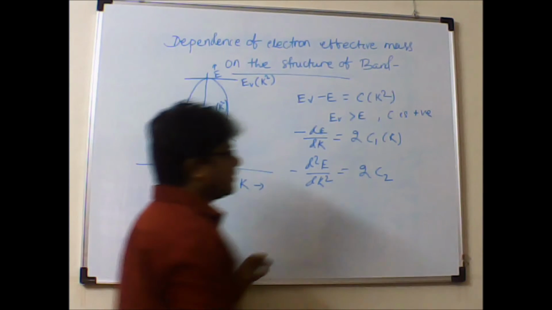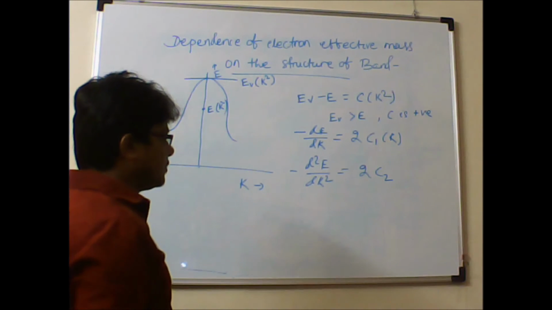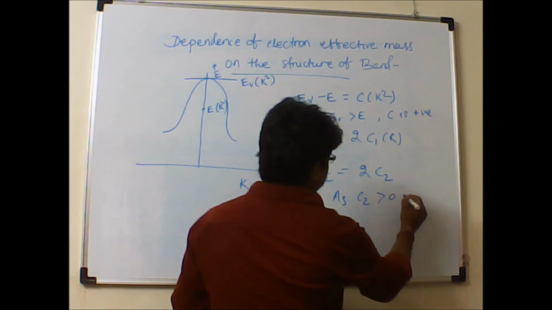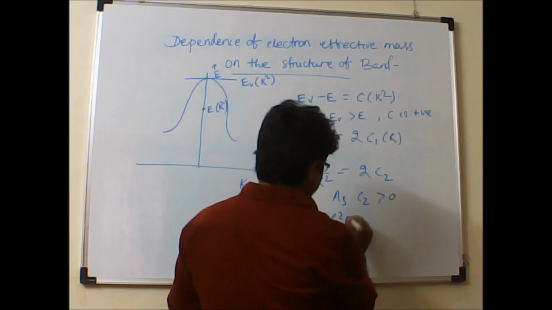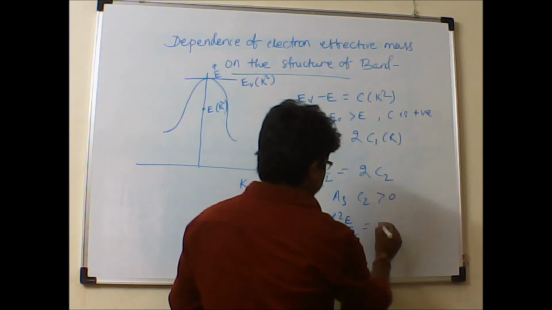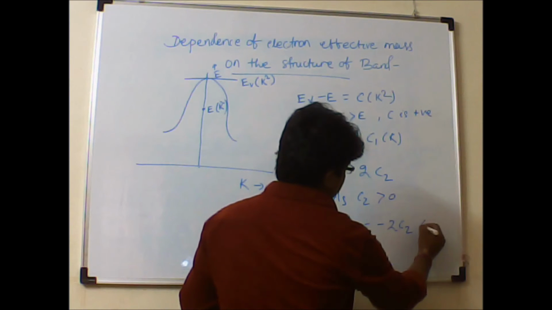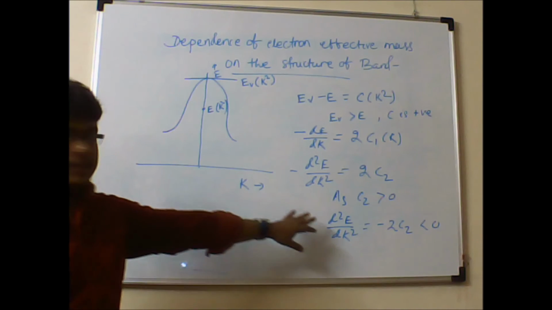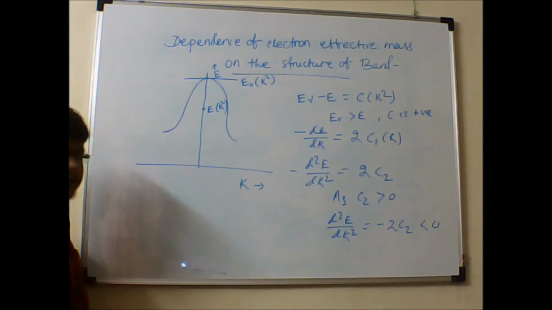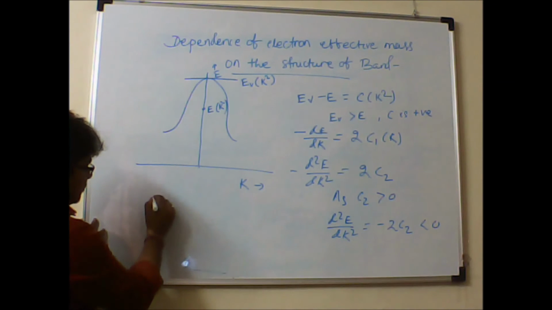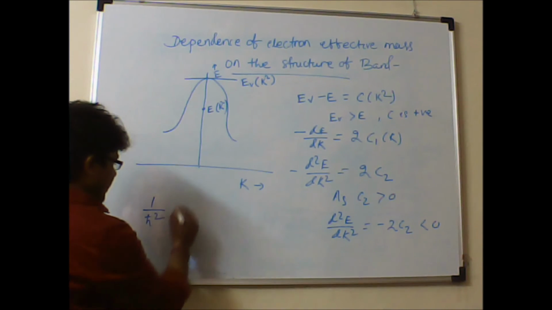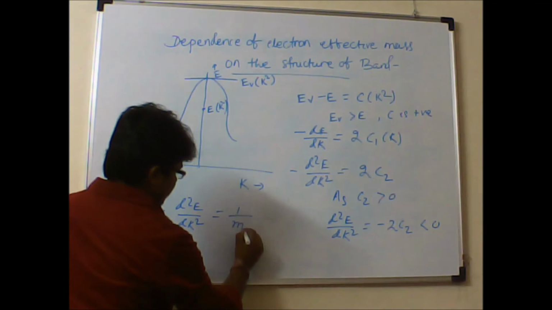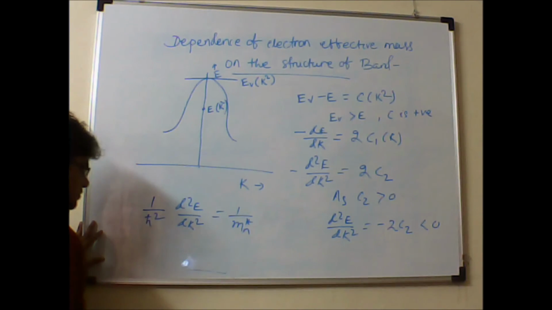a constant. So minus d square E upon dk square is equal to 2C2 here, and as C2 is positive, your d square E upon dk square, which is minus 2C2, must be negative. If I use this again in the same expression for the effective mass of the electron in the valence band, we can write 1 by h bar square times d square E upon dk square is equal to 1 upon mn star. mn star is the effective mass of the electron.